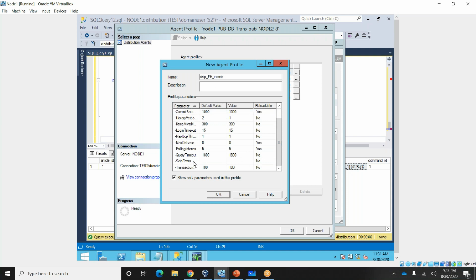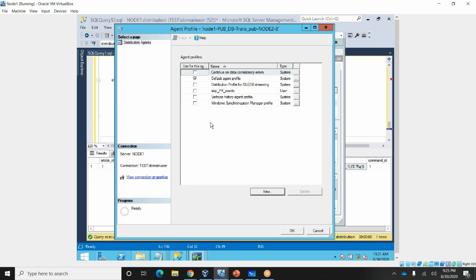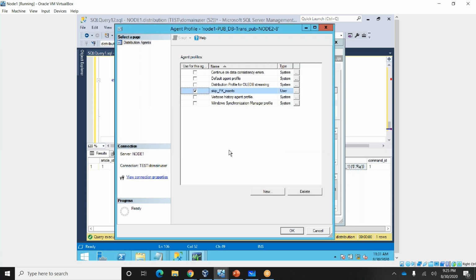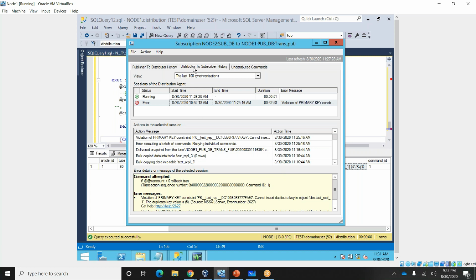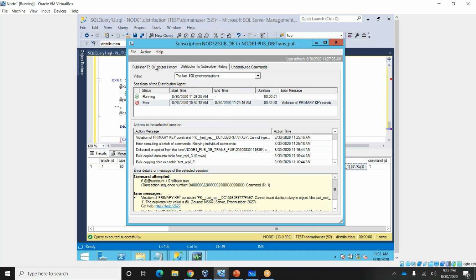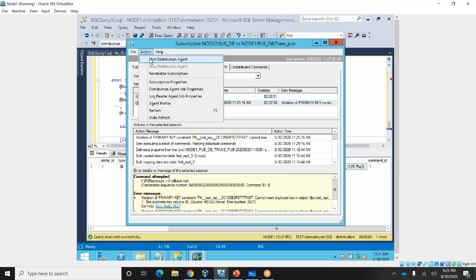Here you can see skip errors. I am giving the error number 2627. Clicking on OK. So skip pk: if I use this profile, it will skip all primary key violation errors. Click on OK. After changing the profile, you need to stop the distribution agent and start it again.